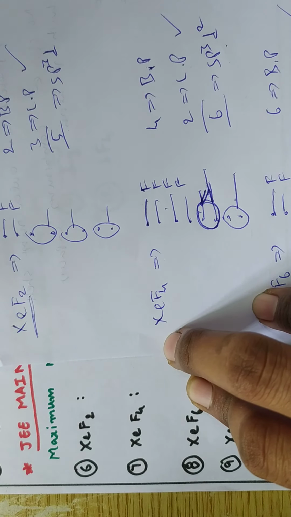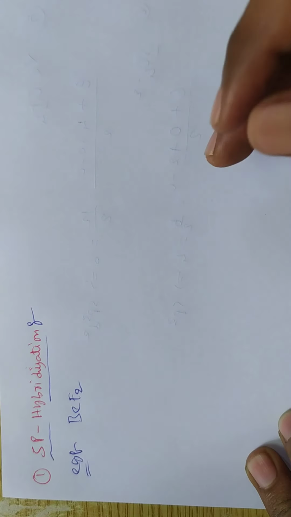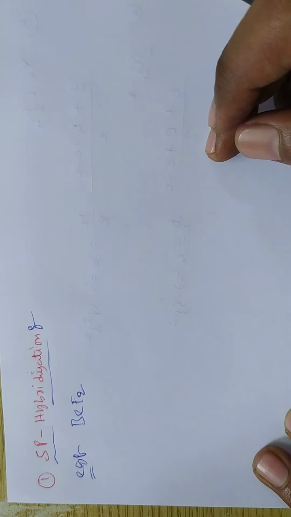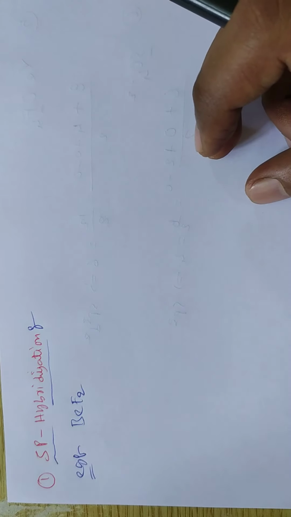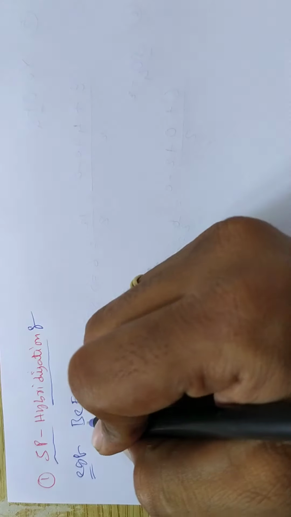Now, how the BeF2 molecule will form and how sp hybridized orbitals will form, and how the fluorine orbitals can overlap with the sp orbitals. So overlapping of the orbitals we are going to discuss. The first example I am taking is BeF2.